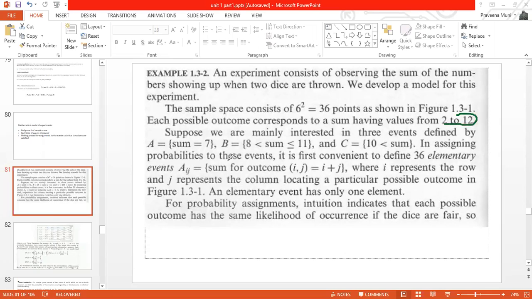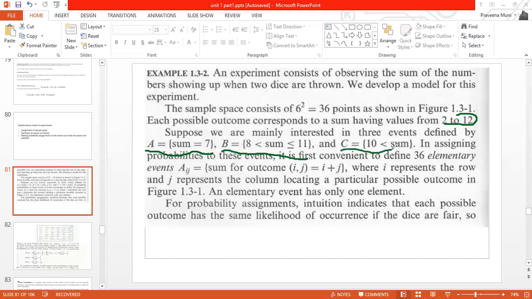Now what is the next step when we are writing the mathematical model? We have to obtain the events of interest. What are the events here? We have defined A such that the sum is equal to 7. We have defined B such that 8 is less than sum, less than or equal to 11. Here it is strictly less than, so 8 will not be included. This B will include the sum from 9 to 11. And what is C here? 10 less than sum. So the sum values greater than 10 will be in C.